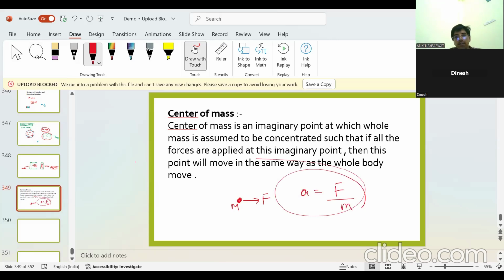If you know the center of mass, forget what is present in the whole body and always look at the center of mass, an imaginary point. In this chapter, we will learn how to find the location of the center of mass in a body. Here, M is the mass of the whole body.